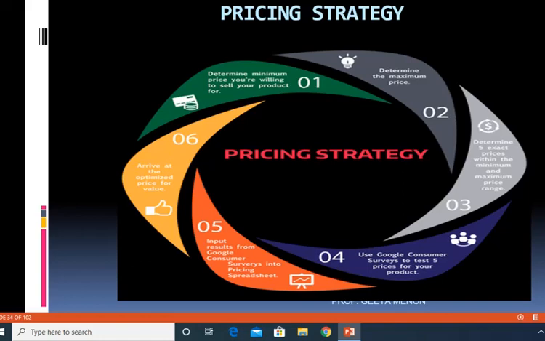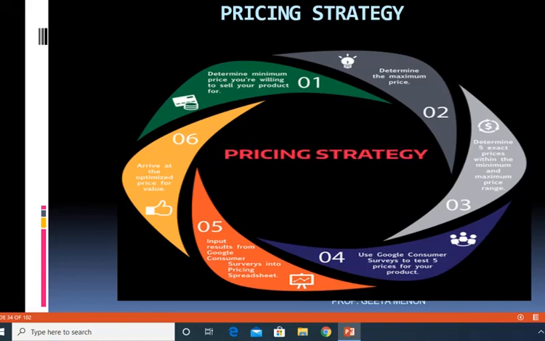The fifth strategy is input the results from Google consumer surveys into a pricing spreadsheet. So whatever you have used a Google consumer survey, and what in the fourth step you have used that survey, and whatever result you have got from that Google consumer survey, put it into a pricing spreadsheet. That is the fifth strategy.